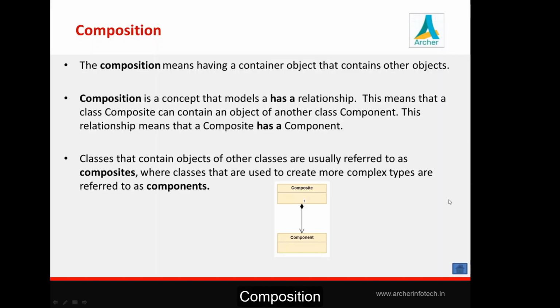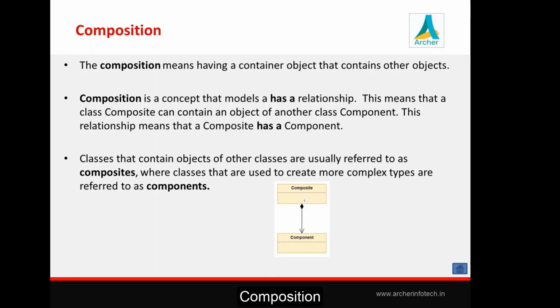These two classes are known as the composite class and the component class. The composite class is a class which contains an object of a component class. One class is considered the composite class, one class is considered the component class. The composite class contains an object of the component class. So this relationship we can define like this: composite has a component. That's why it is known as a has-a kind of relation.